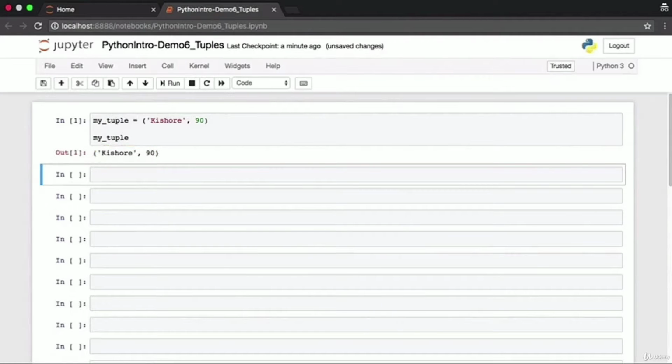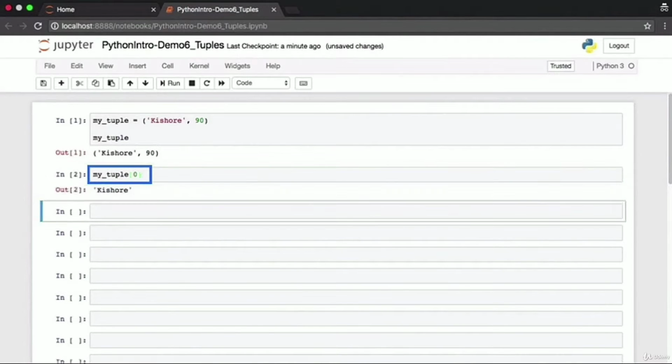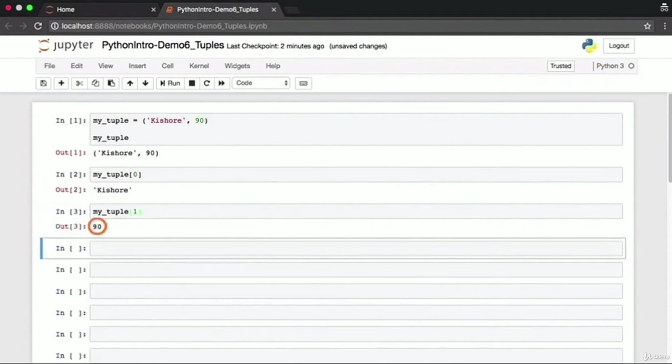Once again, extending their similarity to lists, individual fields within a tuple can be accessed using an index. My tuple of 0 will extract the first field which has the value Kishore. Tuple field indices also start at 0. If you want the score information that is present in the tuple, you can access it using the index 1. This will give you 90.